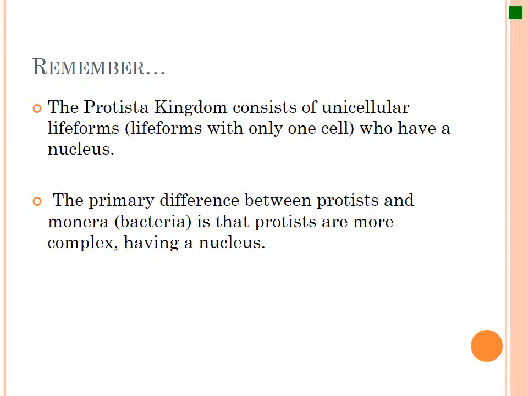So the protist kingdom consists of unicellular life forms. Uni here means one, just think of unicycle. So that's just going to mean one. Unicellular life forms with only one cell have a nucleus. The difference between protists and bacteria is that protists are a little bit more complex organisms.